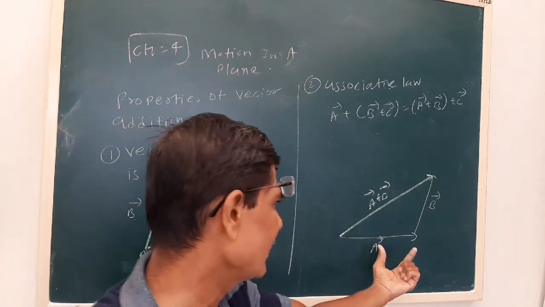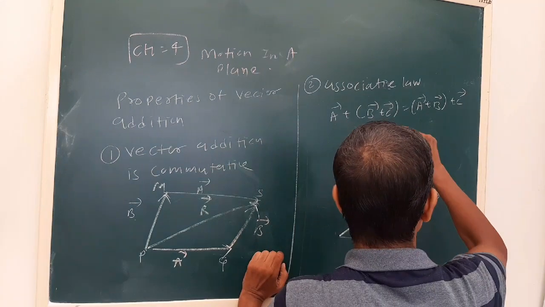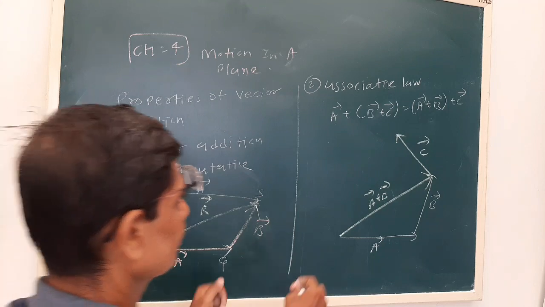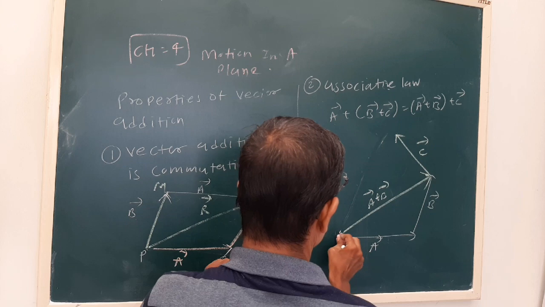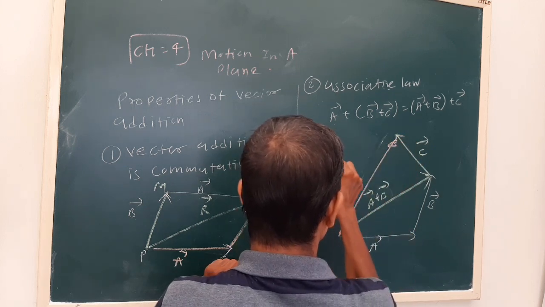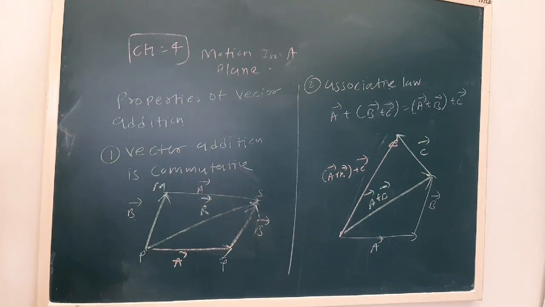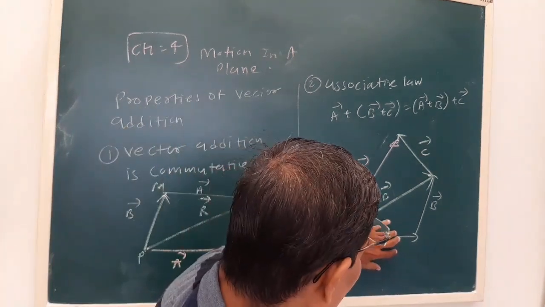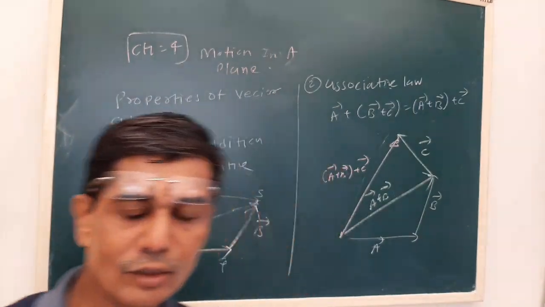Now for the time being, forget A and B as individual ones. On the head of A plus B, we keep the tail of C. So what we get is the resultant, A plus B plus C. Next case, for the time being do not consider vector A. Now we have two vectors, B and C. What does the triangle law say?